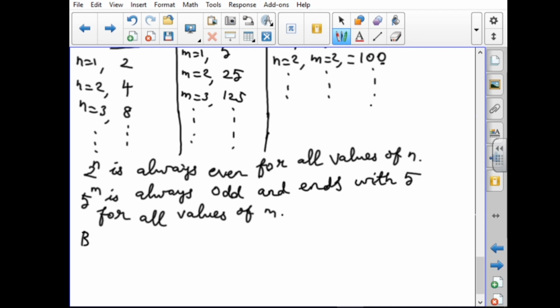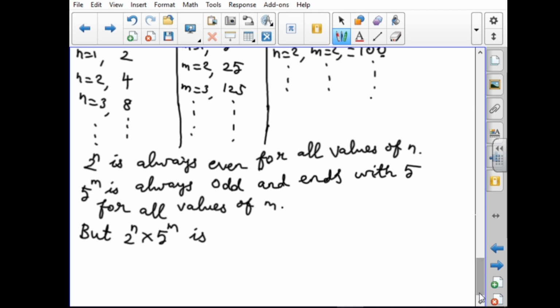But 2 power n into 5 power m is always even and ends in 0.